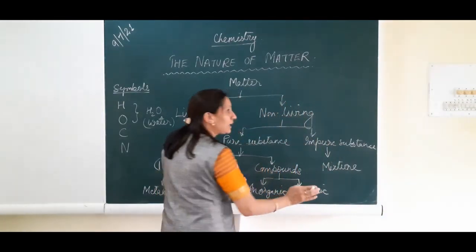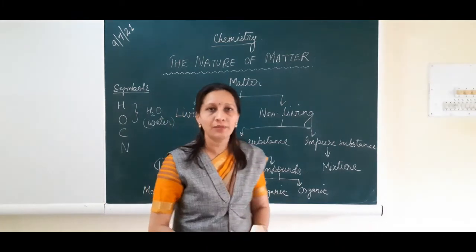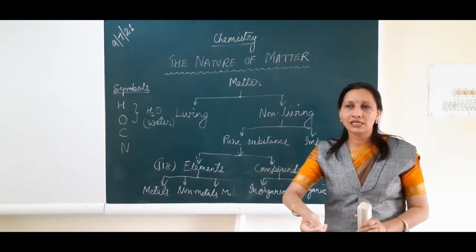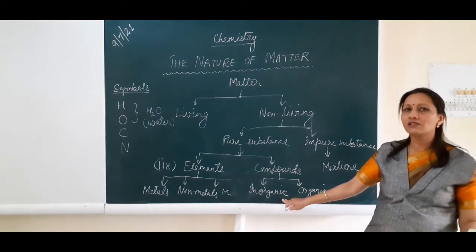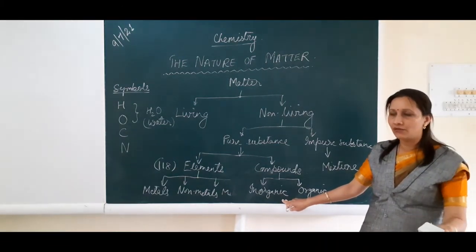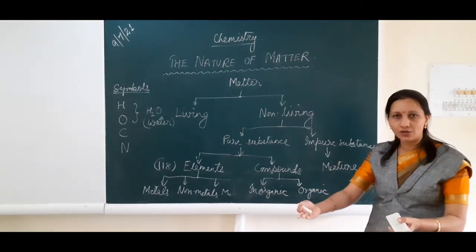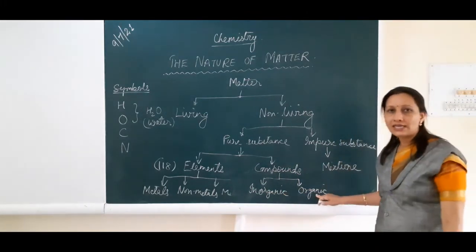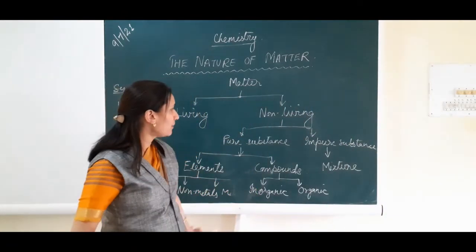So organic compound means, for class 6 you can understand that organic compounds are those compounds which contain carbon, oxygen and hydrogen, and rest of the compounds are inorganic. For example, take common salt, sodium chloride. It will be considered as inorganic because sodium chloride does not have any carbon. But glucose contains carbon. The formula is C6H12O6. It has carbon as well as hydrogen as well as oxygen. So glucose is an example of organic compound. Sodium chloride, common salt, is an inorganic compound.